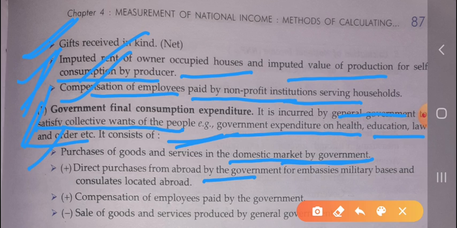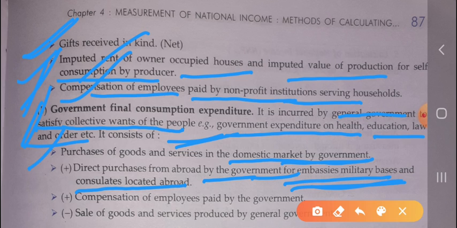The direct purchase from abroad by the government for embassies, military bases, consultants located abroad. Okay, when the government purchases from abroad for the embassies, military bases, as well as consultants who are located abroad and belong to India, it is also included in the government final expenditure.